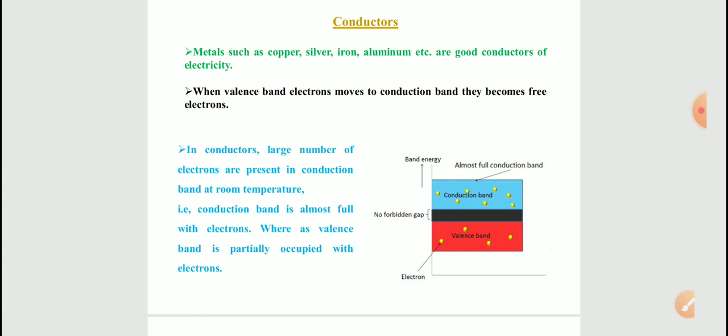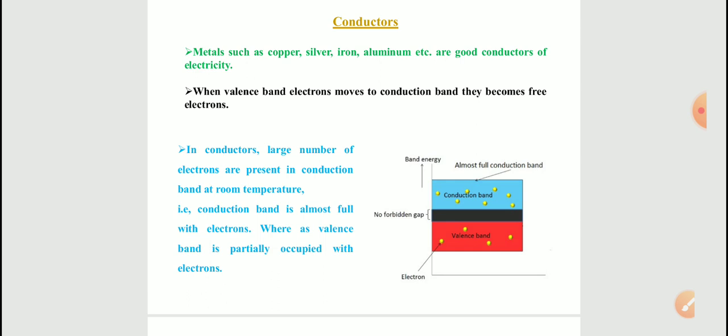Here we have to remember one important point. When valence band electrons move to the conduction band, they become free electrons. These free electrons are responsible for the flow of electricity in conductors. That's why this band is called the conduction band, because these free electrons are responsible for the conduction. And in conductors, a large number of electrons are present in the conduction band at room temperature.